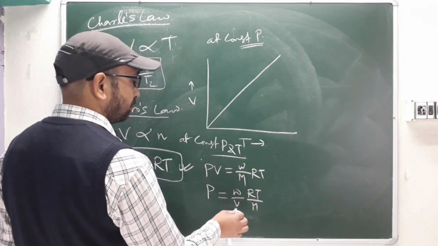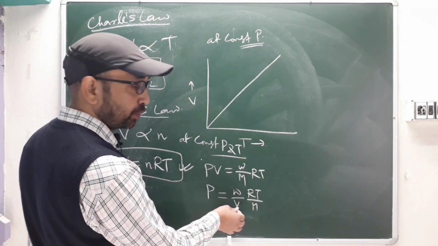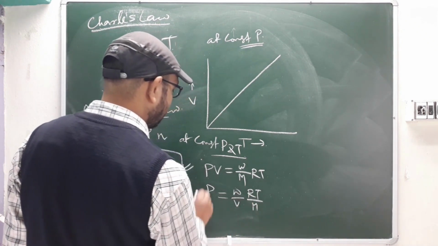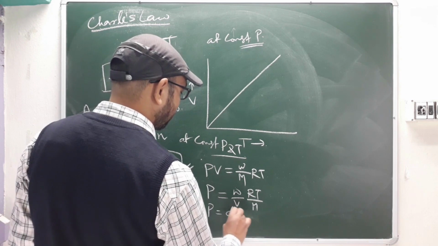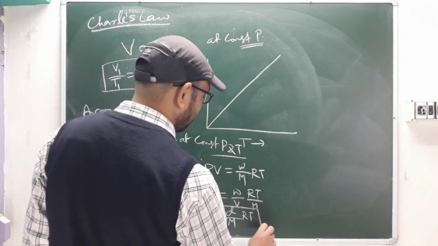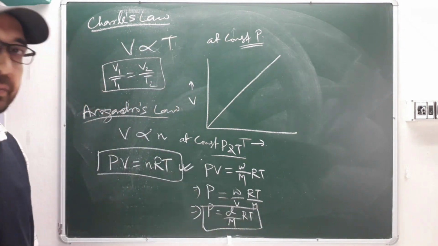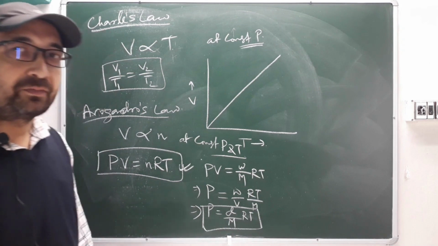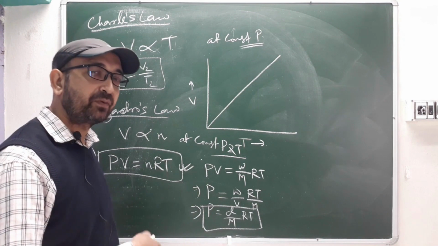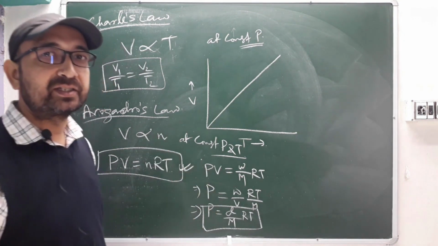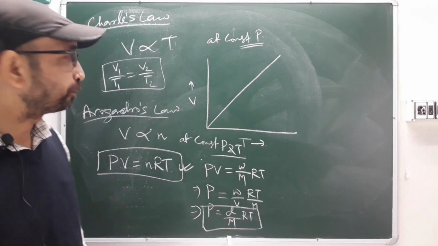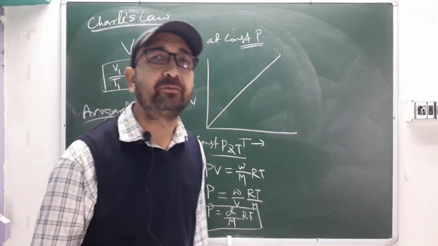So given mass per centimeter cube, or gram per centimeter cube, is your density, correct? So directly we can write it as density divided by molecular weight and then RT. So pressure is directly related to your density term divided by molecular weight and then RT. If density is given, then directly you can get your molecular weight, or if they give molecular weight, you can directly calculate the density. If density, molecular weight and temperature are all given, you can directly calculate the pressure, that is, how much pressure that particular container is developing.